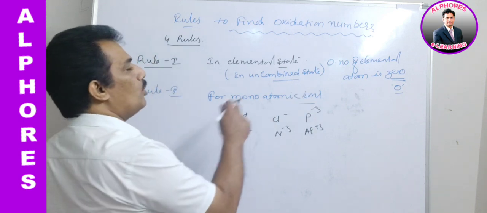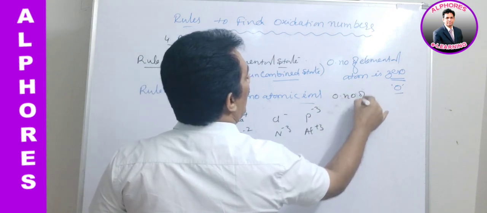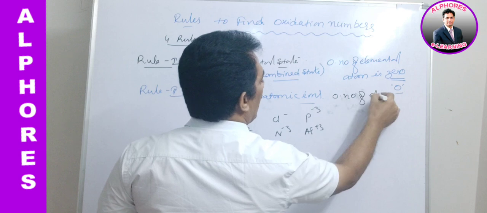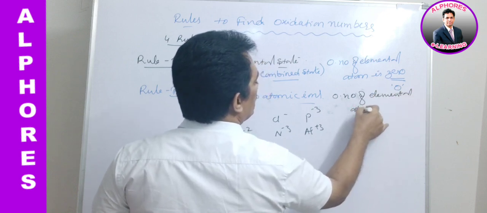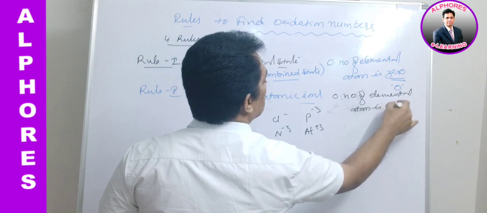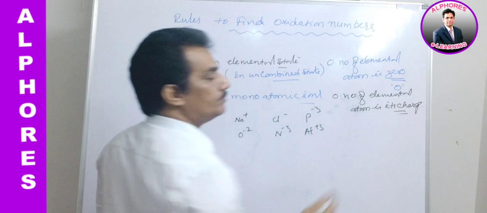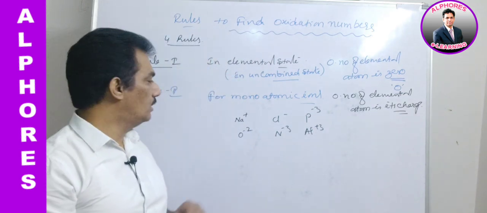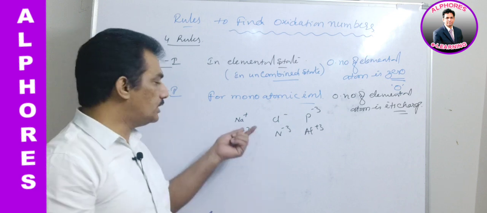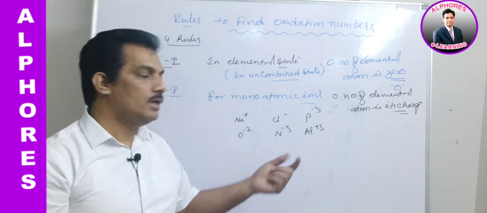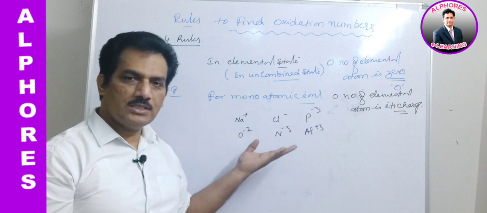And now for monoatomic ions, the oxidation number of the elemental atom is its charge. It is very important. In case of Na+, that is sodium ion, the oxidation state of sodium is +1. In case of chloride ion, the oxidation state of chlorine is -1.